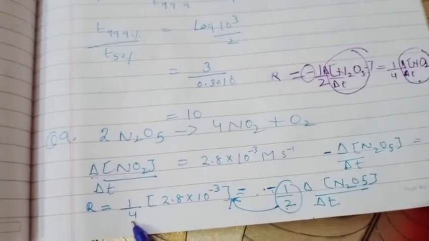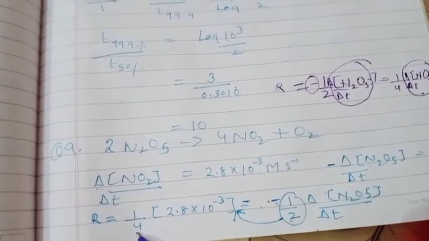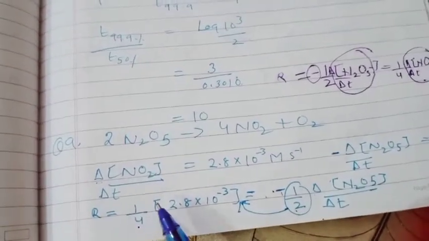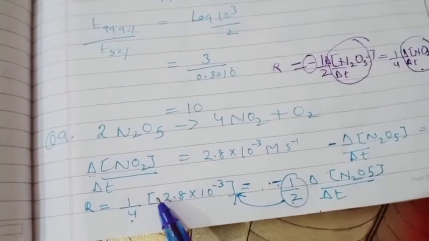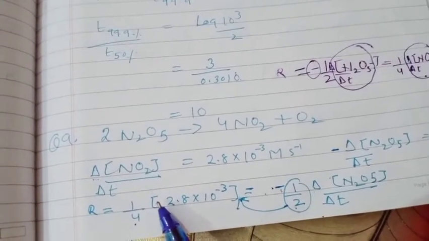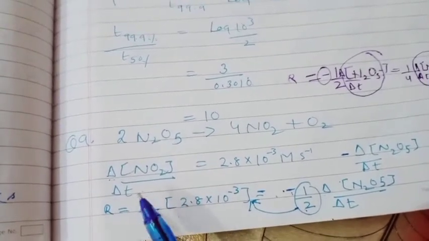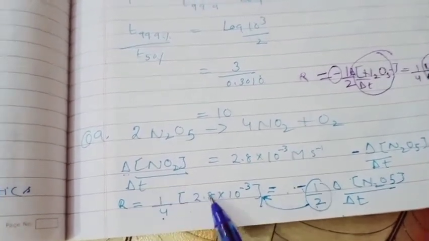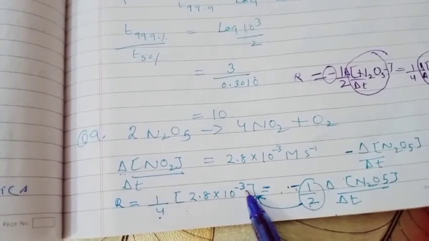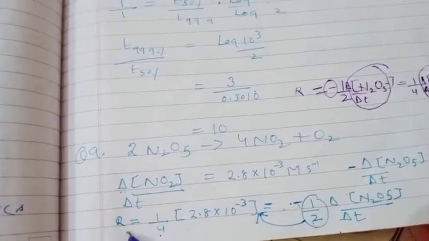Why 1 by 4? Because in NO2 the stoichiometric coefficient is 4, multiplied by delta NO2 divided by delta T, and we know that delta NO2 divided by delta T is 2.8 into 10 raised to power minus 3. This is equal to the rate.